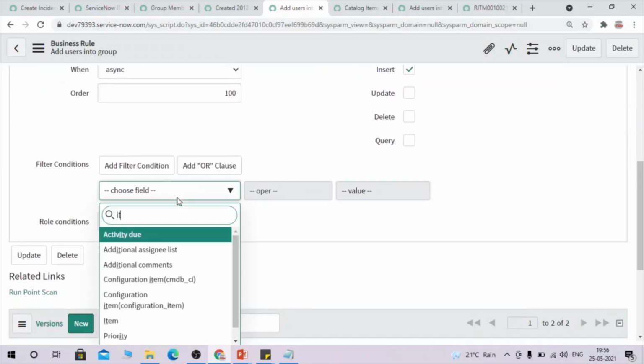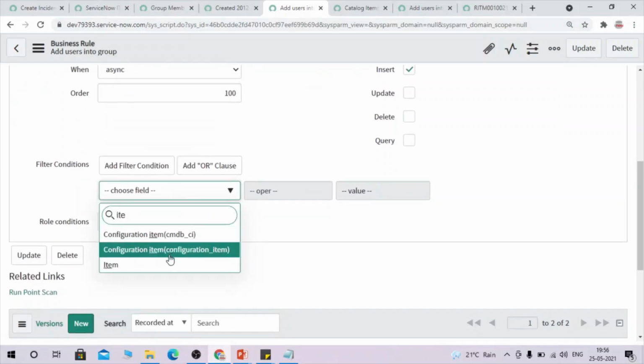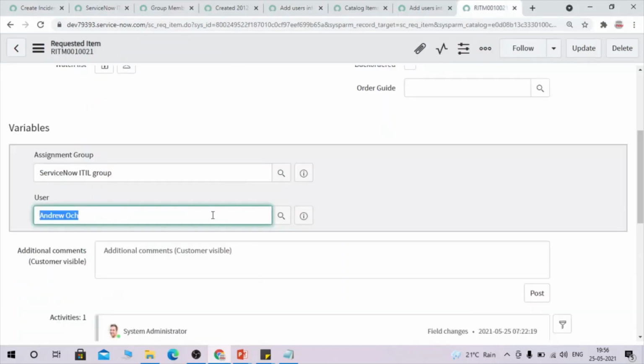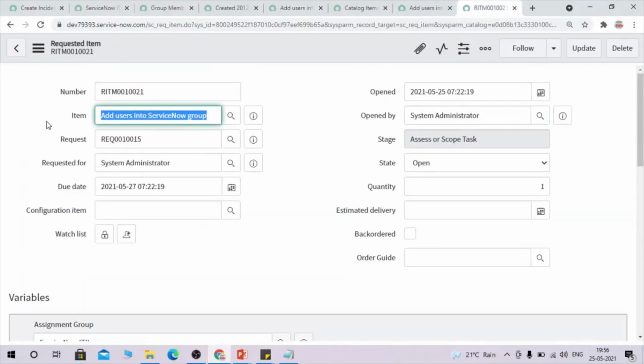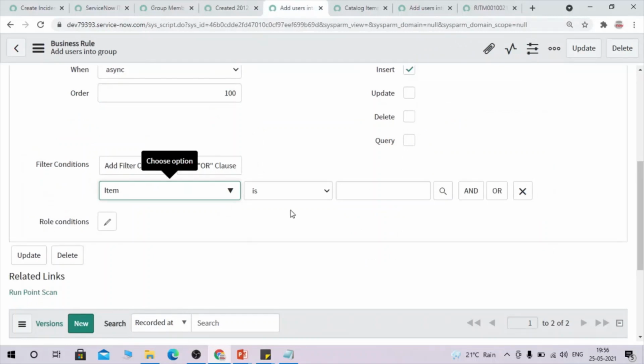Let me add here the item is this one, whatever we are using. So in the condition, let me add that.